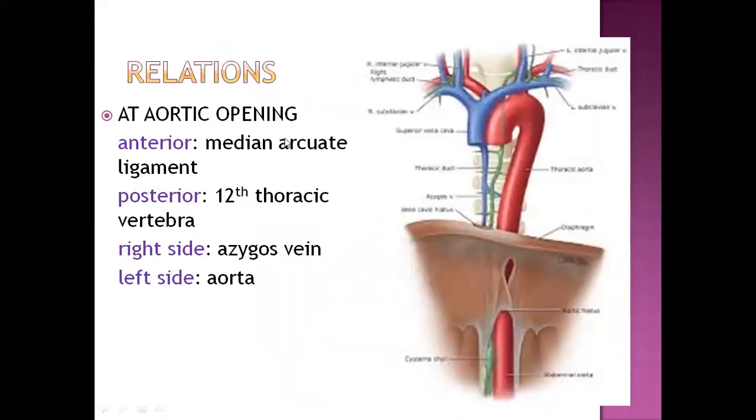Now, what are the relations of this thoracic duct? At the aortic opening, see this is the aortic opening, it is anteriorly related to this round whitish structure which is the median arcuate ligament. What is this? We will discuss when we do diaphragm in the abdomen. Posteriorly, it is related to 12th thoracic vertebra, and on the right side, it is related to azygous vein. Left side, it is related to aorta. Right side is the bluish vein, that is azygous vein. Left side, you are finding aorta.